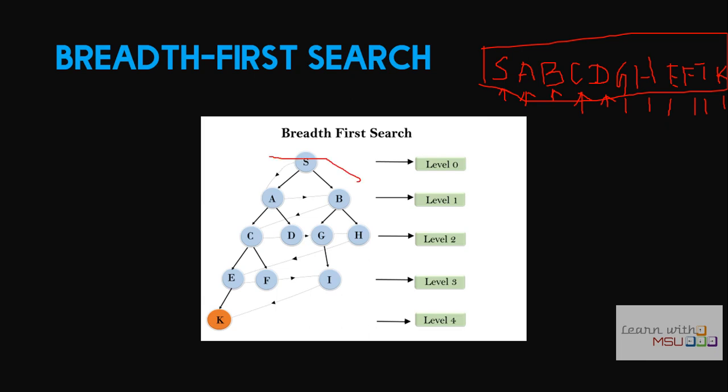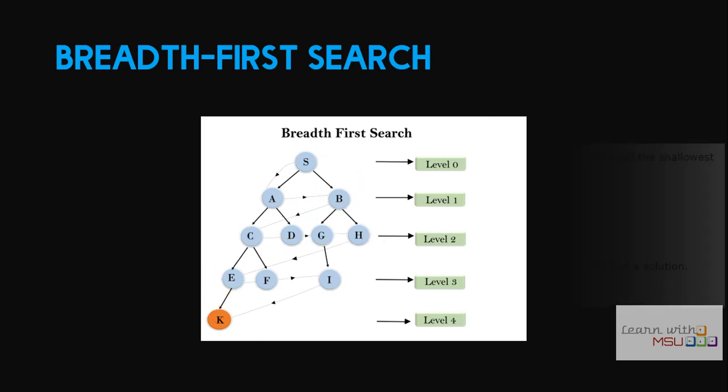So this is what we call BFS. It starts from S and then it processes A and B, and it processes C, D, G, H, and then it processes E, F, I. At last it processes K. It will give you only one solution, but it guarantees to give a solution. It may be optimal, it may not be optimal, but it guarantees to give a solution.